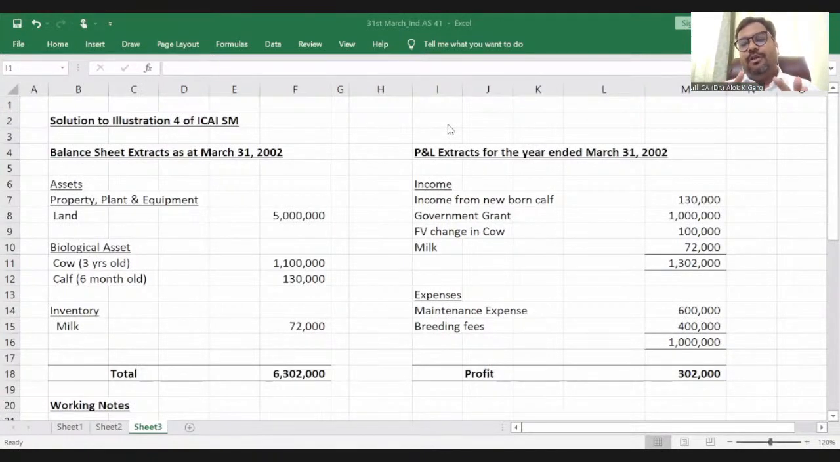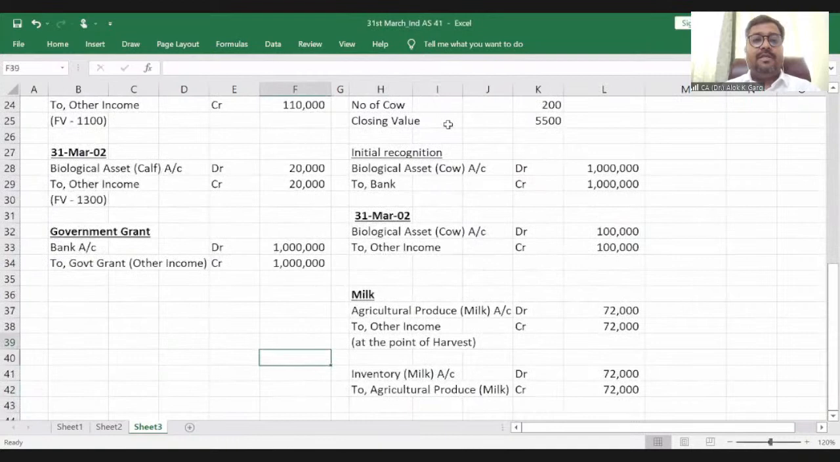Otherwise, you just need to take my fair value, what is my price as on date versus what was the initial price. So the difference will go to the P&L straight away. In my case, for the calf, I have recognized it at 1100 rupees, and then I compared it with 1300 rupees, which was the value on 31st March, right?